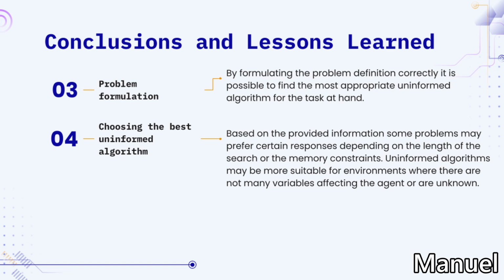Number 3. Problem formulation. By formulating the problem definition correctly, it is possible to find the most appropriate uninformed algorithm for the task at hand.